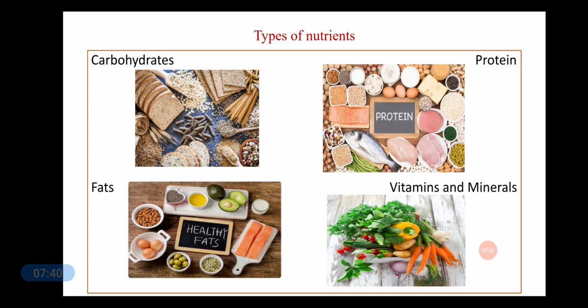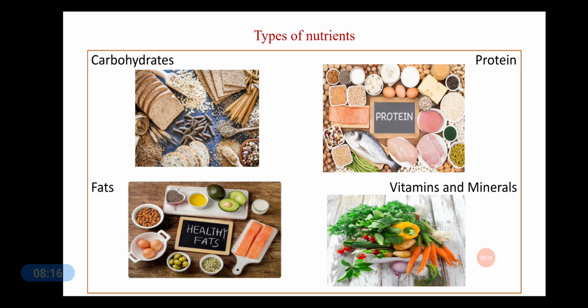Now, these carbohydrates, proteins and the fats are needed in larger amounts. So they are known as the macronutrients, because we generally eat a lot of carbohydrates, proteins and fats in our diet daily. Whereas the minerals and vitamins are needed in very small amounts. So they are known as the micronutrients.